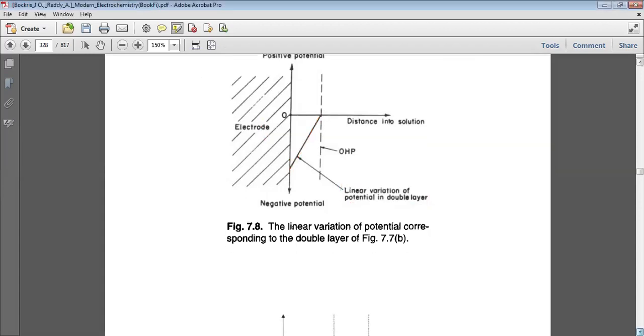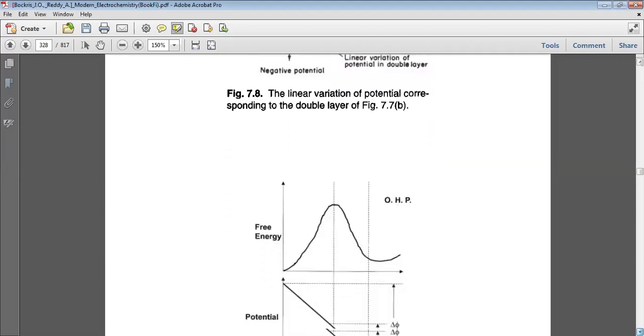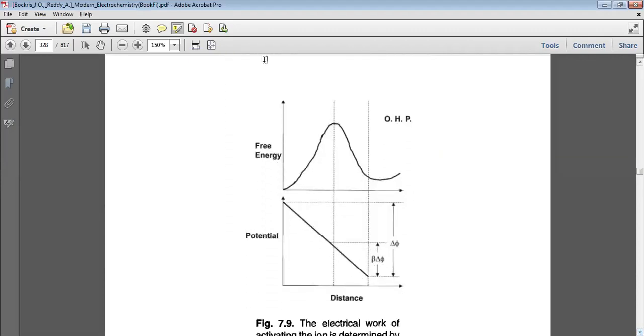The second is this one. When we plot potential versus distance, we get this type of linear variation, which we have already shown in the above figure. We are now plotting that curve in this way. This is the linear variation. So we are considering a small fraction of the interfacial potential difference. Suppose this is the total potential difference delta phi, and we are considering only a small fraction, beta delta phi.